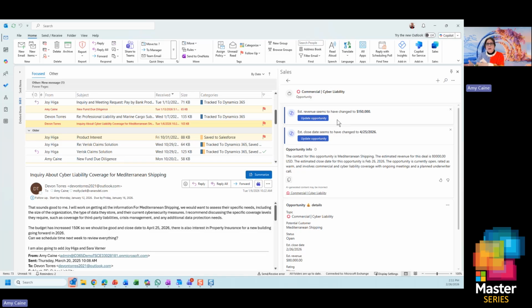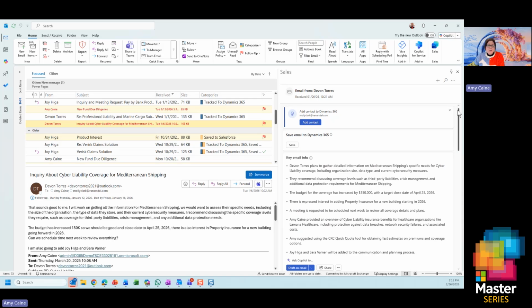Now we're moving away from just capturing transactional data, saving things, copying things. It's starting to have some intelligence and some insights. It's like, oh, hey, I've noticed some things have changed in the opportunity. The amount has changed, the date has changed. And again, we always let you decide. We're adding some more to the roadmap, things like titles, emails, addresses. So we're going to start to comb through that data and see if we can find maybe any irregularities that with a single click, your user is going to be able to correct in the CRM record.